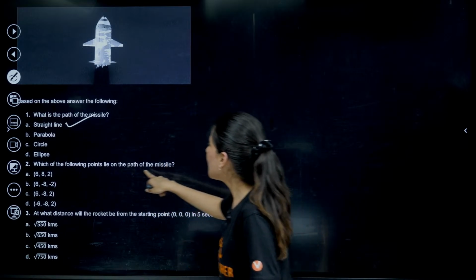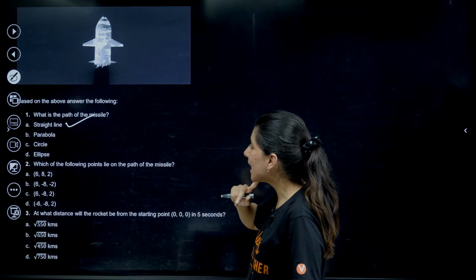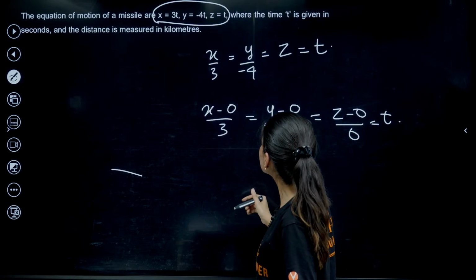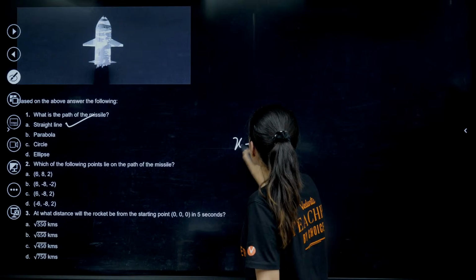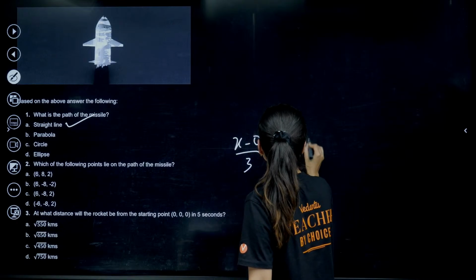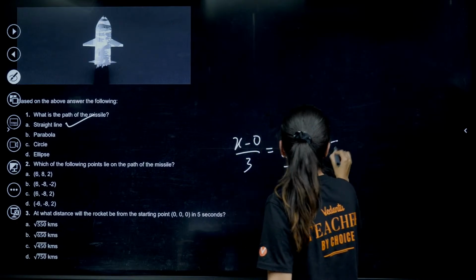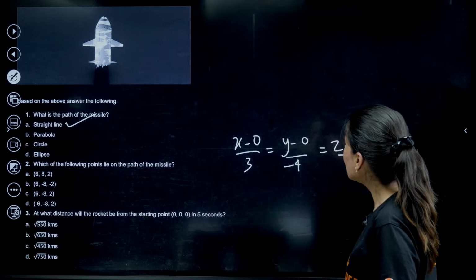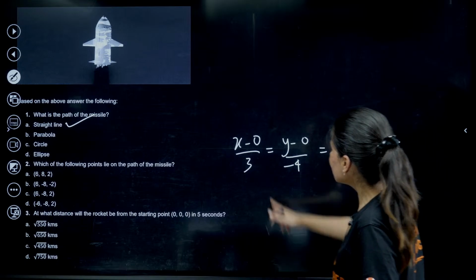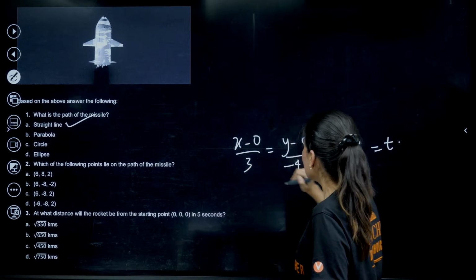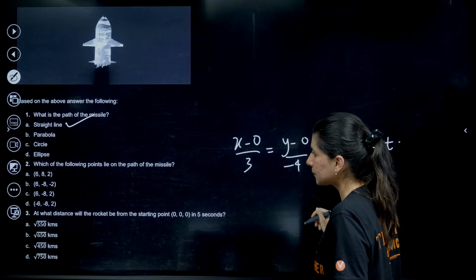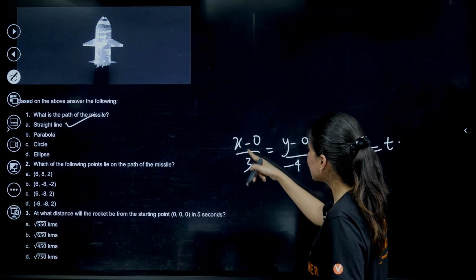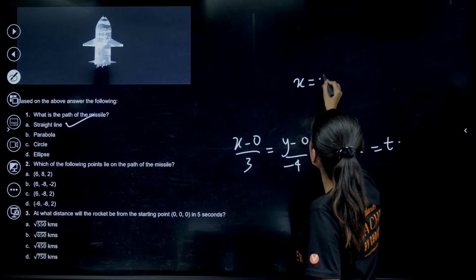Which of the following points lie on the path of the missile? So basically, which point is satisfying this straight line? (x minus 0) by 3, (y minus 0) by minus 4, (z minus 0) by 1 is equal to t. So what all points will satisfy? So x is clearly 3t.